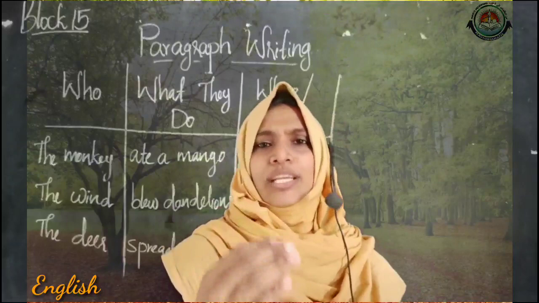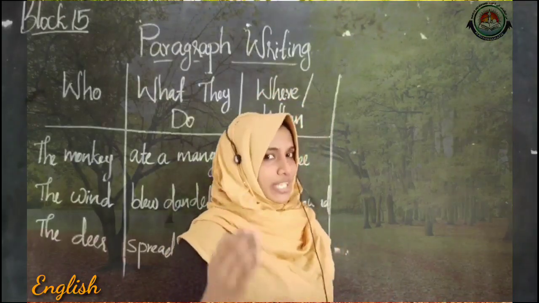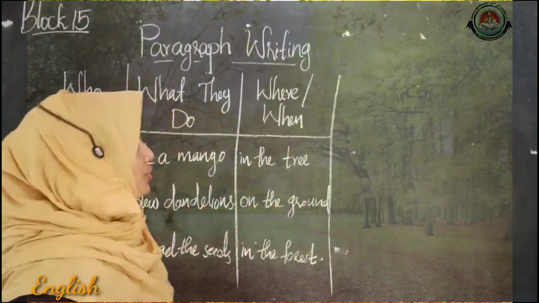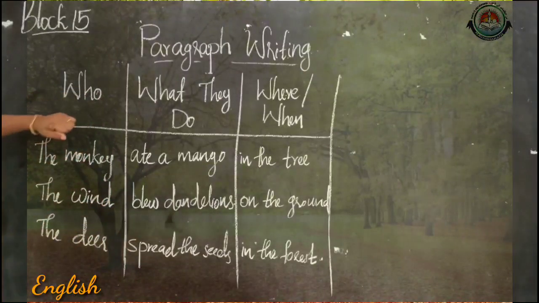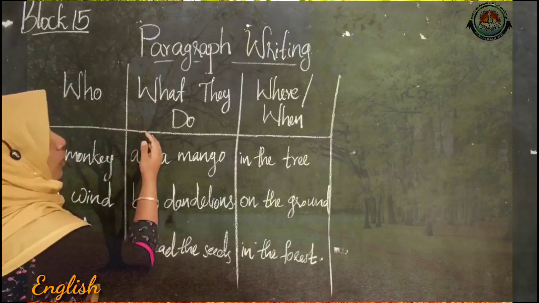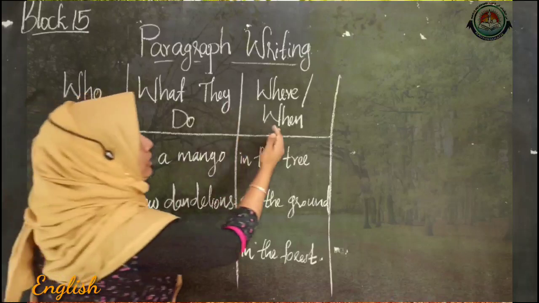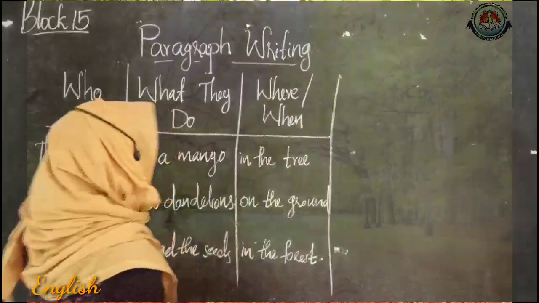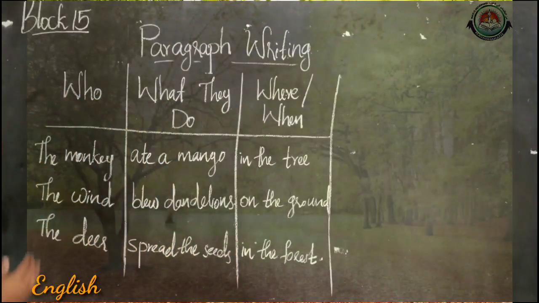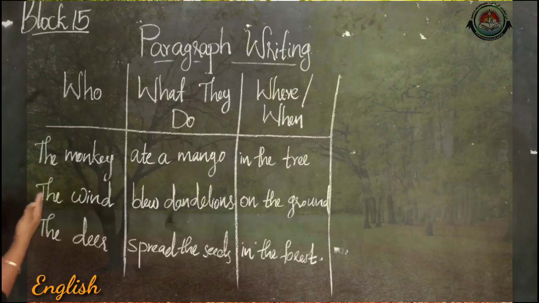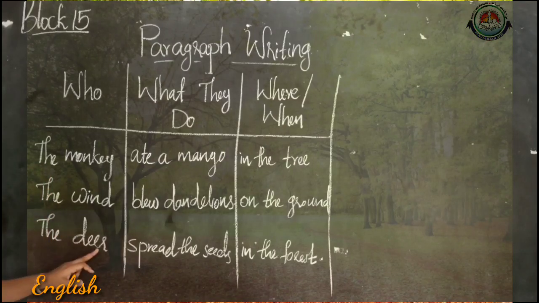Now, let's look at some examples from the story, The Tree Grandma Did Not Plant. Here we have who, what they do, and where or when. Under who, we have the monkey, the wind and the deer.